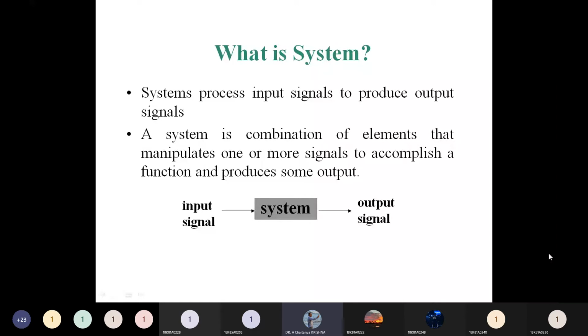In the external exams, they give one signal. For example, they give one signal, then show whether the signal is energy or power, or even or odd signal, or deterministic and non-deterministic signal, and periodic and aperiodic. If yes or no, we should find.